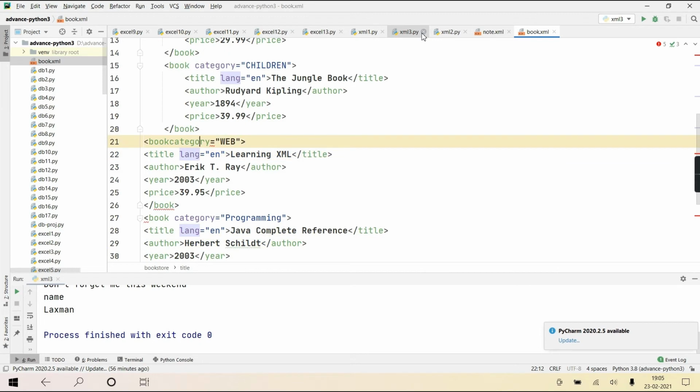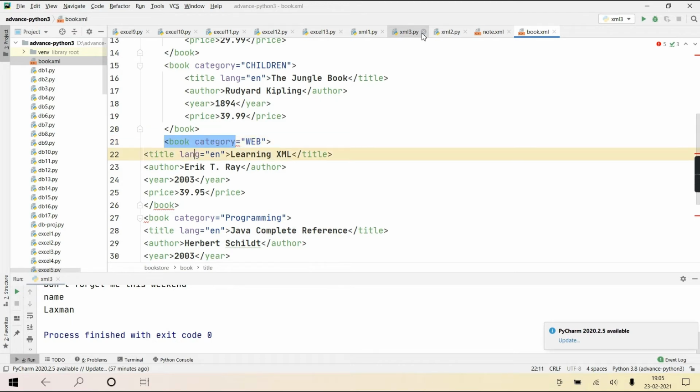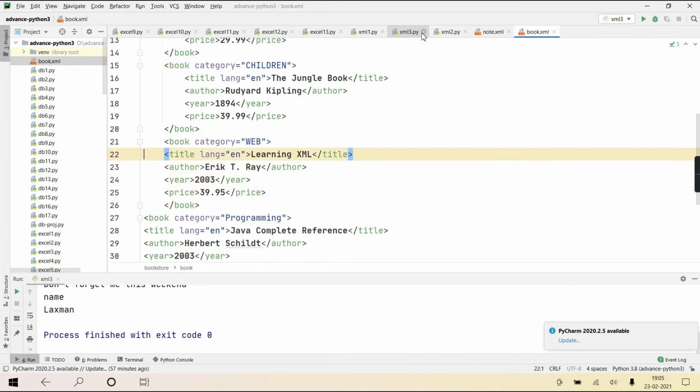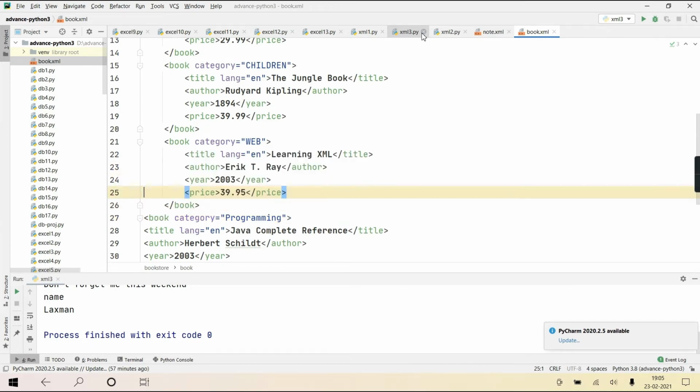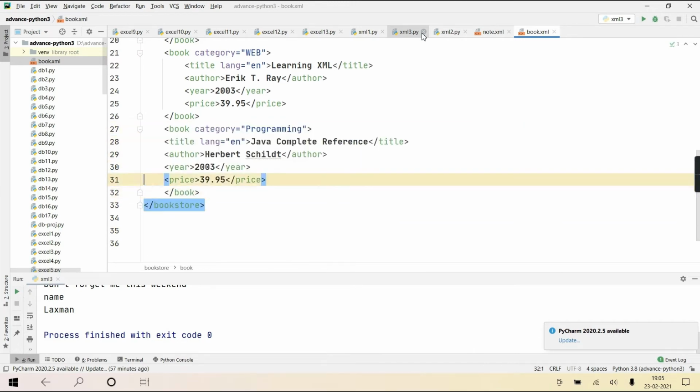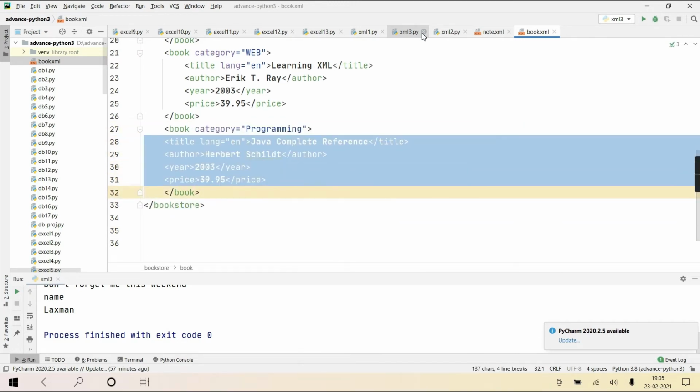Okay? Again, one more book information. And finally, this is the last book.